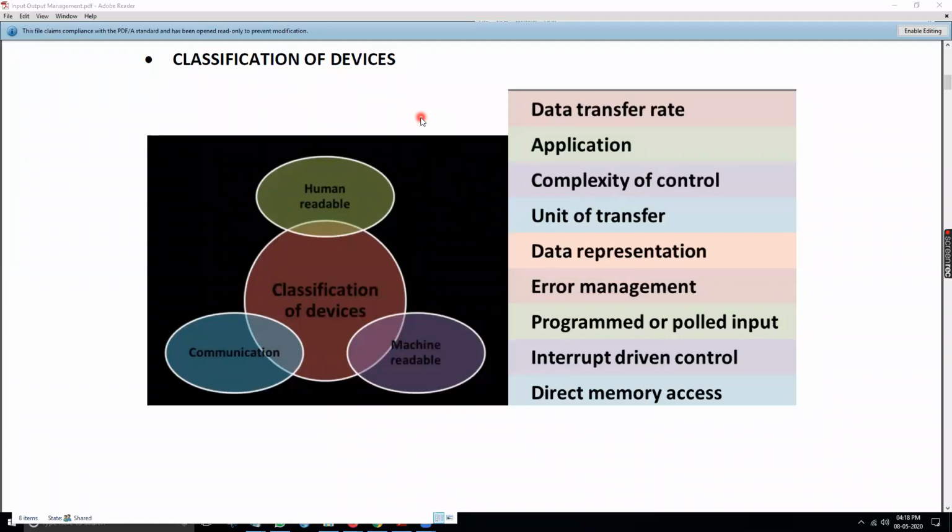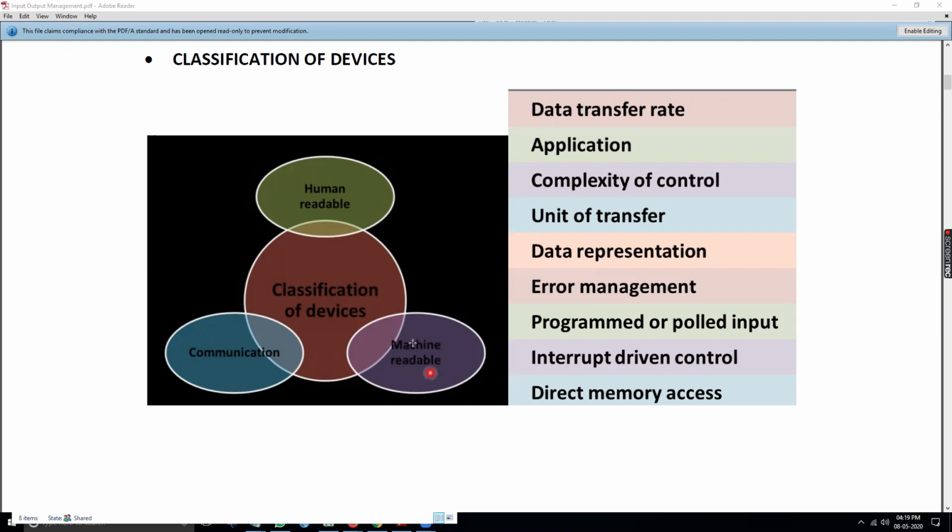Next is machine readable. Machine readable means that the machine is able to read it. That means it is used to communicate with electronic equipment. This is the user, this is the CPU. The CPU can communicate with all the drivers: disk driver, tape driver, USB driver, controller, that is hard disk, floppy disk, magnetic optical disk, then actuator, all these things.